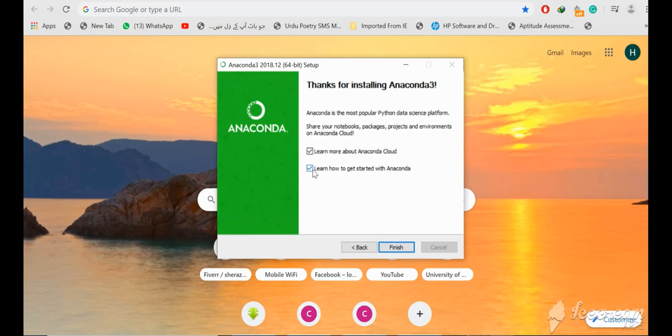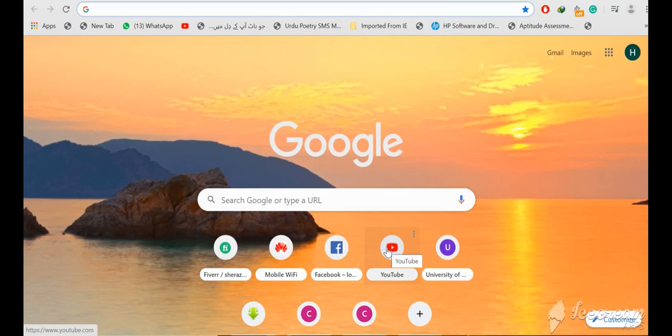And here please uncheck these two options. These are about using Anaconda Cloud, and how to get started in the Anaconda documentation. I don't want to check any documentation, so I will uncheck them and then click on finish. So now our Anaconda has been installed successfully.